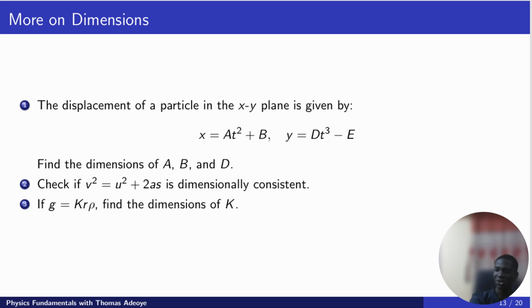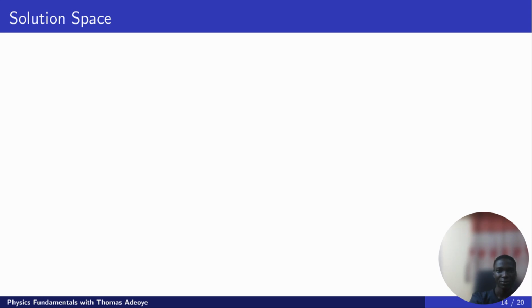Let's solve on the next page. So we have x, and it was given that x equals, okay, I paused the video, x equals at squared plus b. What I want to tell you now is that in any equation, each term of the equation must have the same dimension.